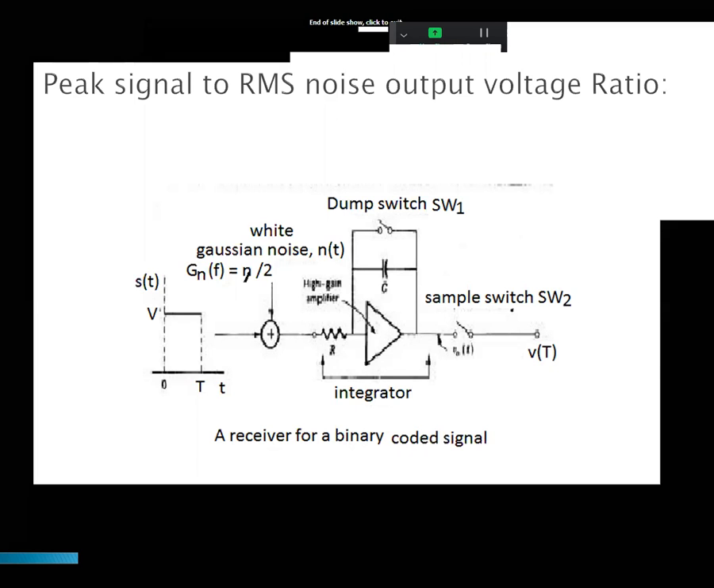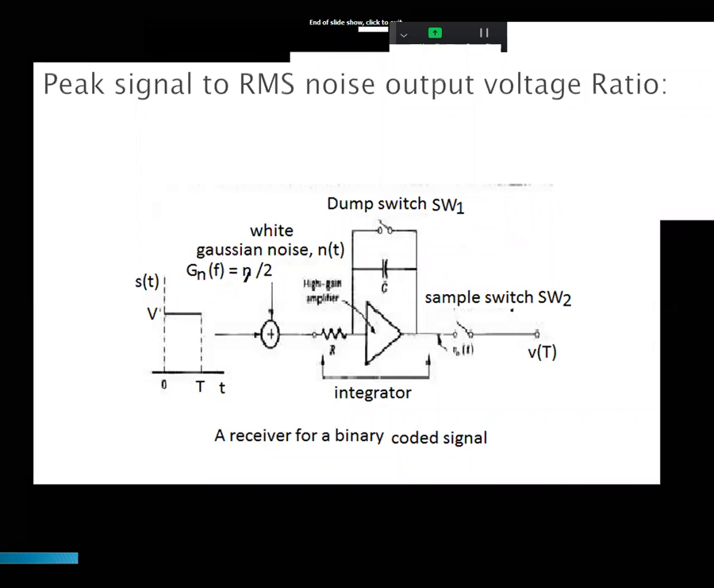Now the synchronous detector output is given to the integrate and dump circuit. That circuit is the same as this one. There you can use two switches: one is for bit level synchronization, and the other is the output switch.